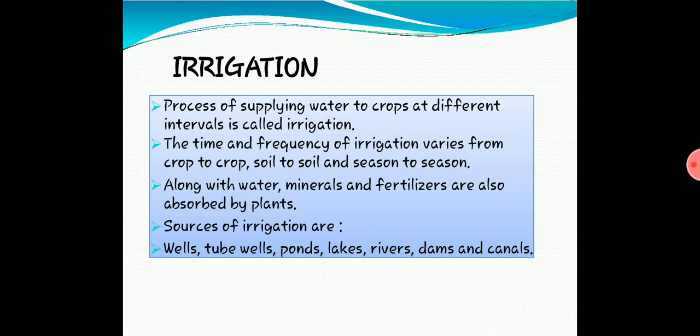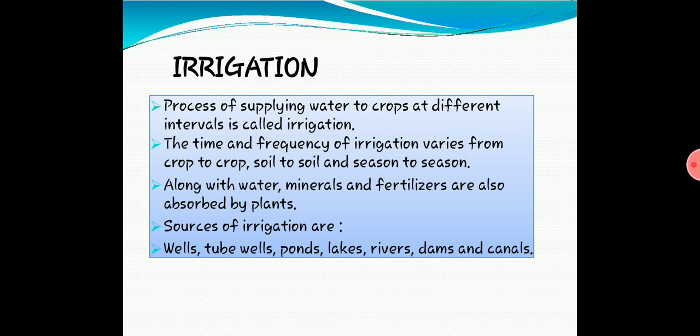You know that plants need water. Why do plants need water? First of all, to prepare food, water should be there along with carbon dioxide. Plants take carbon dioxide and water to prepare their food. We all know. So water is very much essential for plants to grow. Not only to prepare food, it is needed for respiration.